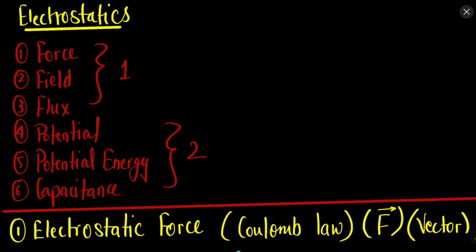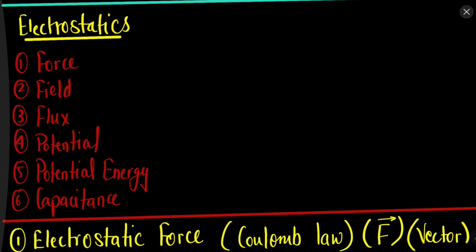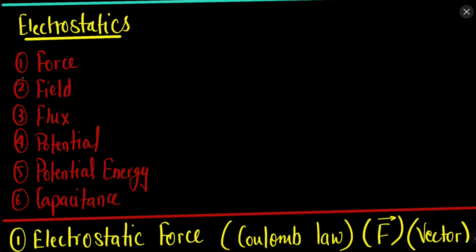So now let's start with the main concept of electrostatics. There are a few main topics: force, field, flux, and potential, and potential energy and capacitance. So these are the concepts that we need to understand in electrostatics. These are scattered in different chapters. So first we'll start with force and field, then we will move to other topics.